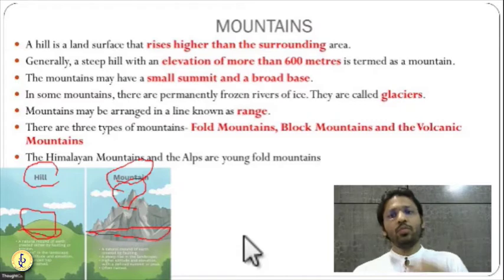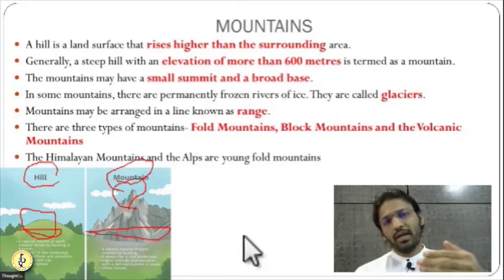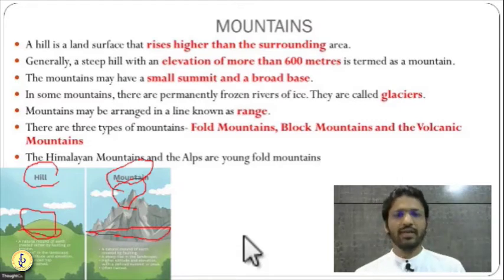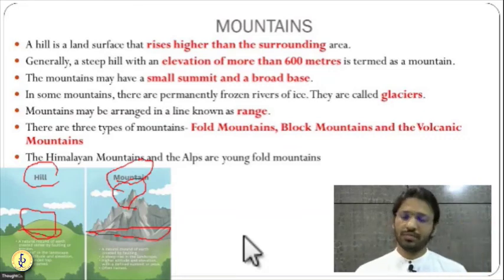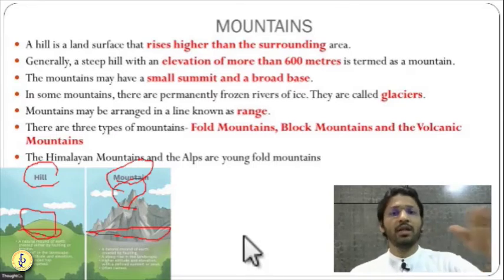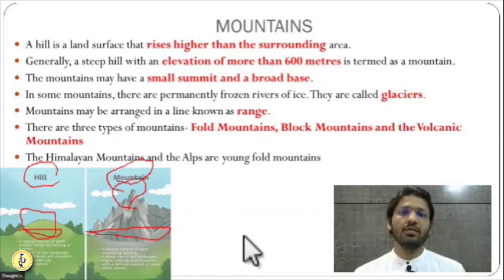In mountains, if you keep n number of mountains in a line, for example 5 to 6 mountains, then you will call it a mountain range. So, ranges of the mountain. If you have multiple ranges parallel to each other, you will call it a mountain chain. So there are different terminologies that you will be introduced to. In this particular book, only these terminologies have been given.